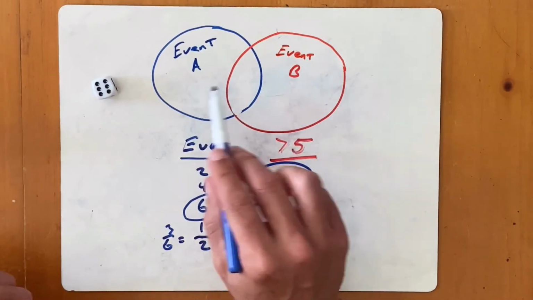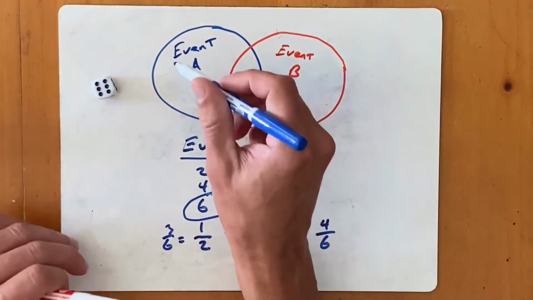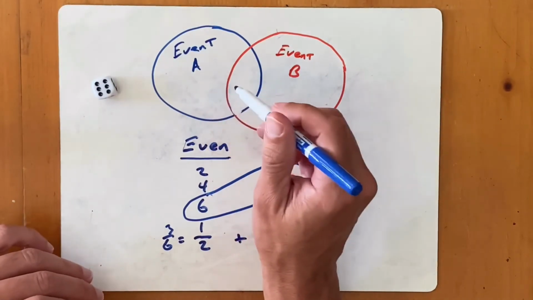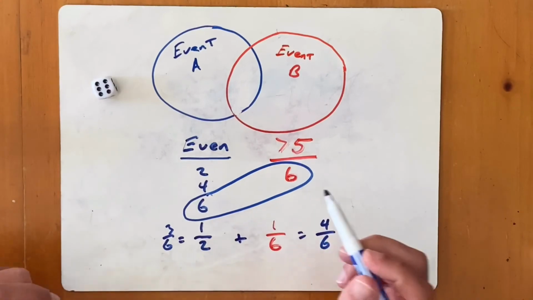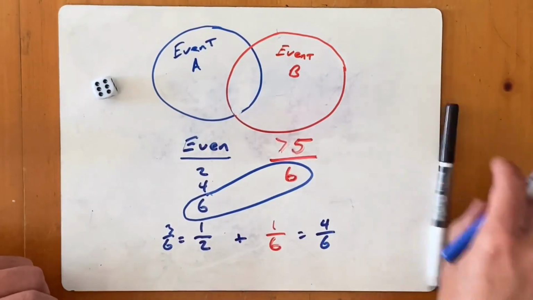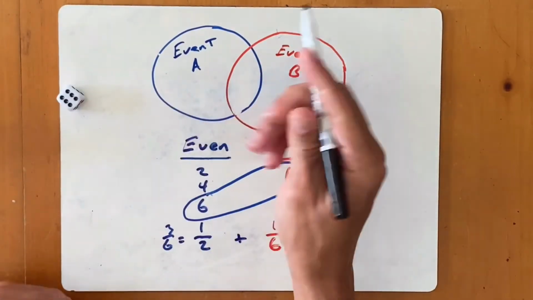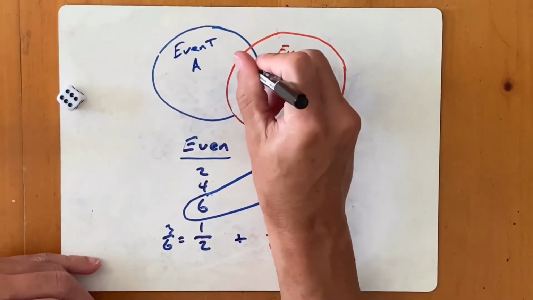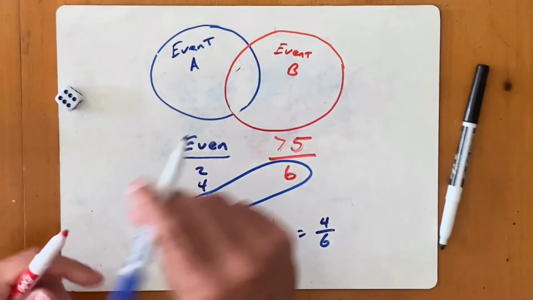So we can use what's called a Venn diagram here as well, where you've got 2 sets overlapping. So event A, I can roll a 2, a 4, and a 6. Event B, I can roll a 6. That's the only option. So because 6 falls into both categories, that is going to be what's called our overlap. If I can hold on to the marker long enough, or find one that actually works.